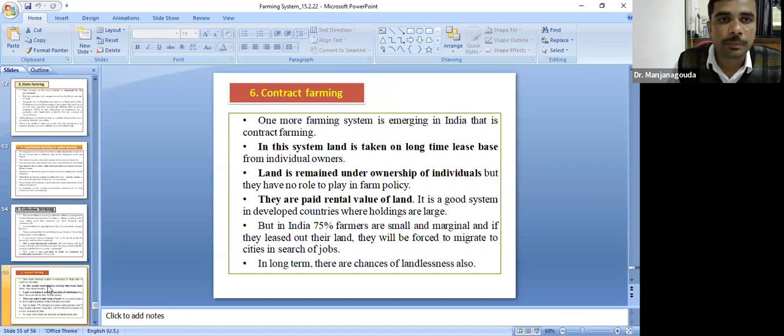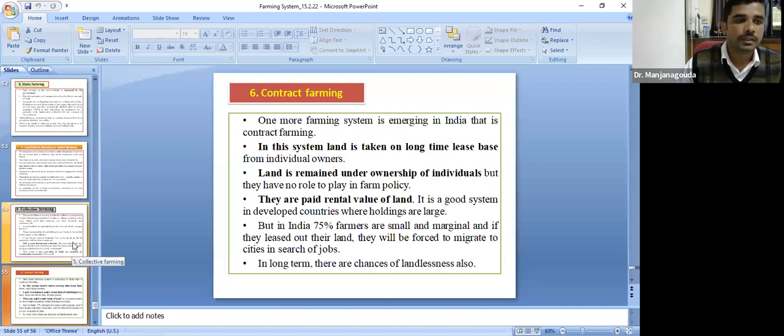And another important concept is contract farming. Nowadays, we are hearing more of this contract farming. What do you mean by this contract farming? In this system, the land is taken on a long-term lease from the individual owners, and the land remains under the ownership of the individuals, but they have no role to play in the farm policy. They are paid a rental value for the land.